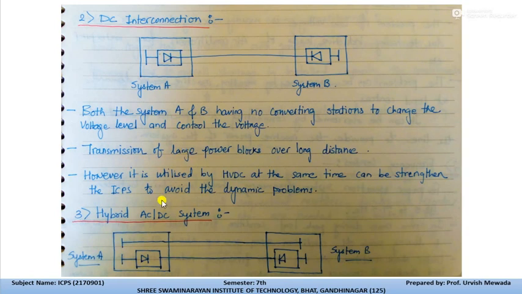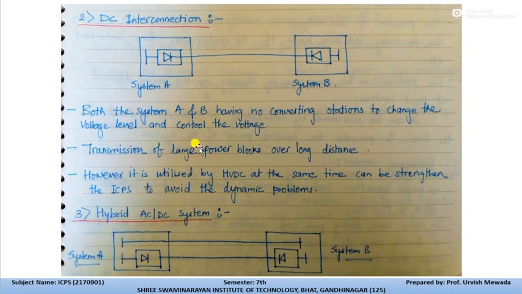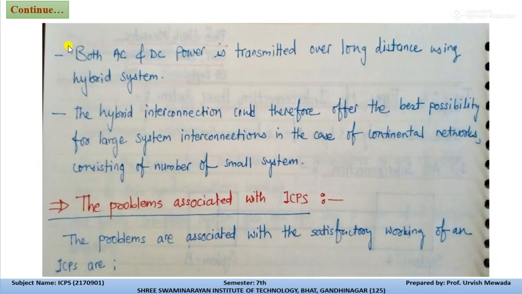Now the third type is the hybrid AC-DC system. In this, system A and system B are connected with both lines, AC interconnection as well as DC interconnection. This provides the feasibility to transfer power over a short distance as well as a long distance. So this is the third type of interconnection. Both AC and DC power are transmitted using the hybrid system, which provides the feasibility to transfer power over short as well as long distances.